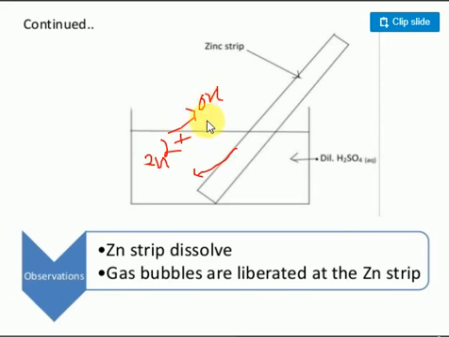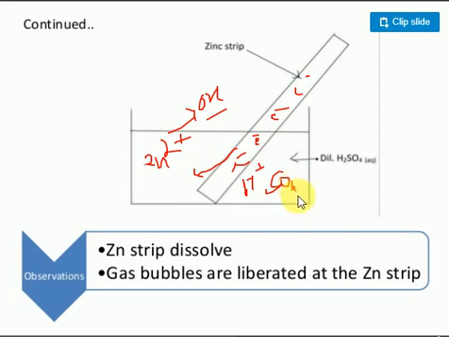Oxidation. So what happened here, electrons are produced. Negative charge, electrons are coming. Similarly, sulfuric acid breaks into H+ and SO4 2-.